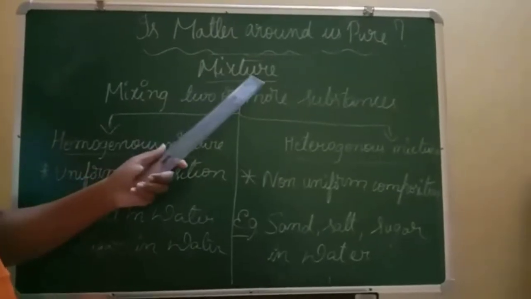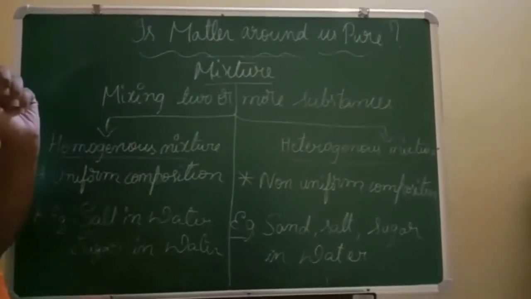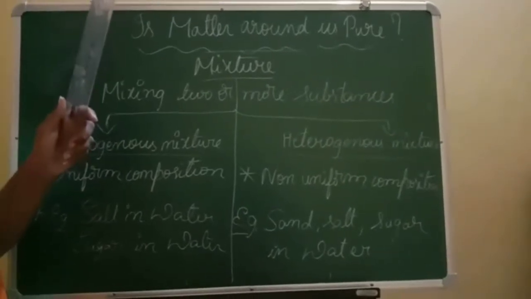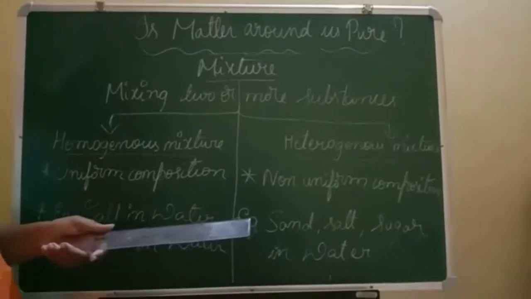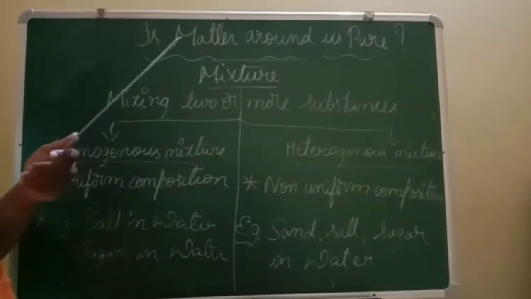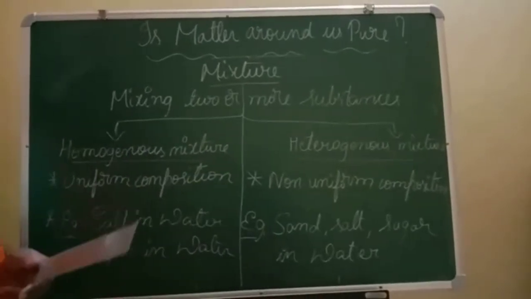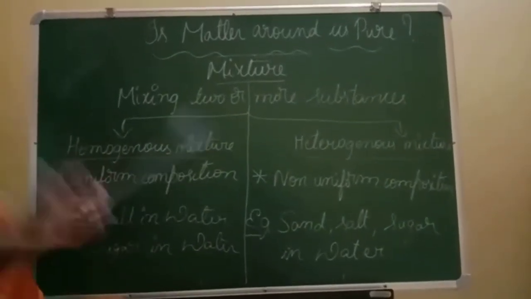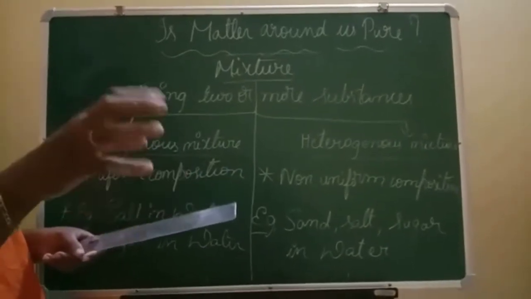Let us know what a mixture is. Usually when I say the word mixture, the student's mind will directly run to the bakery, right? In bakeries we will find varieties of mixtures, and the bakery mixture as well as our chemistry mixture are quite related to each other. In the bakery mixture also, we can see varieties of items in that mixture, right?